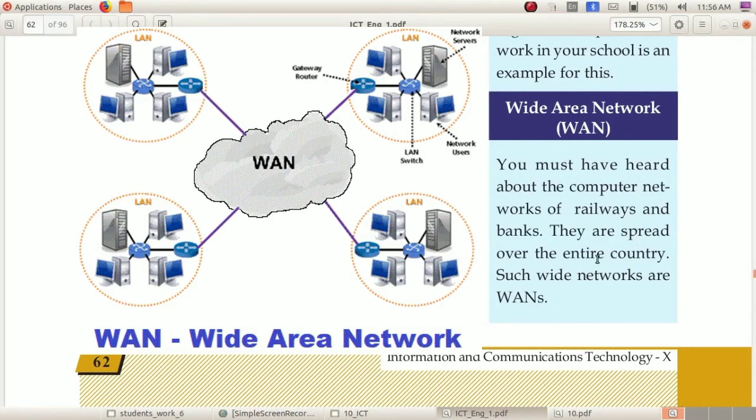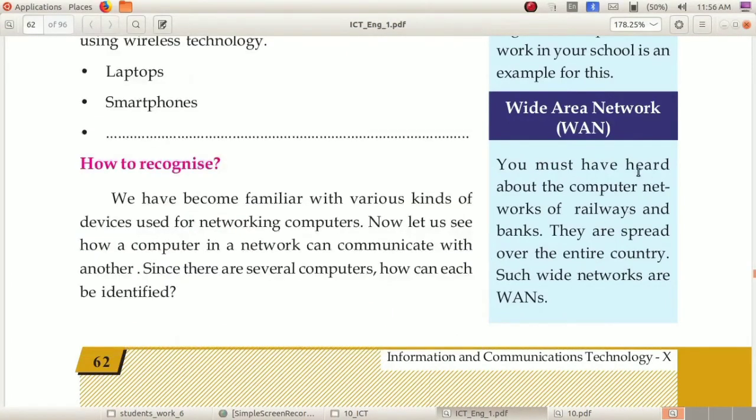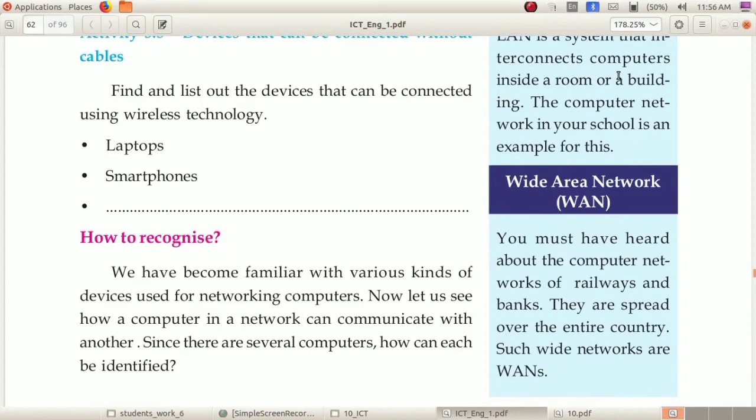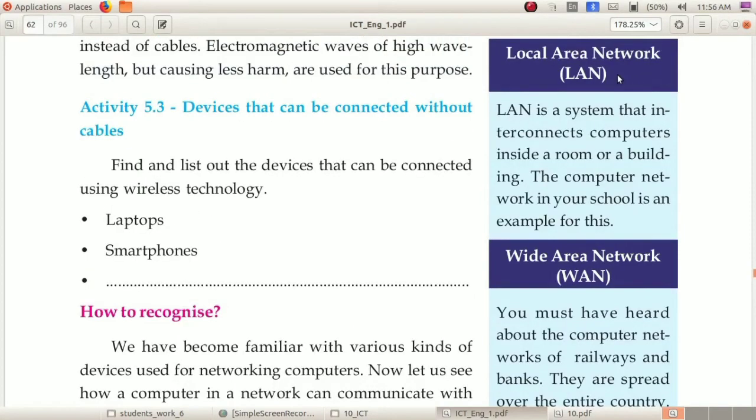Okay, they are spread over the entire country. Such wide networks are WANs. So don't get confused. LAN means local area network, that is only connecting the computers inside a room or a building. Wide area network means it is connecting worldwide, that is the entire country. Examples: railways and banks.